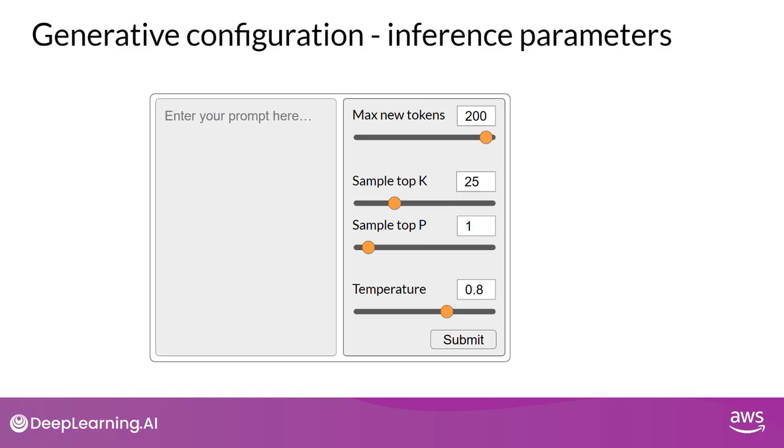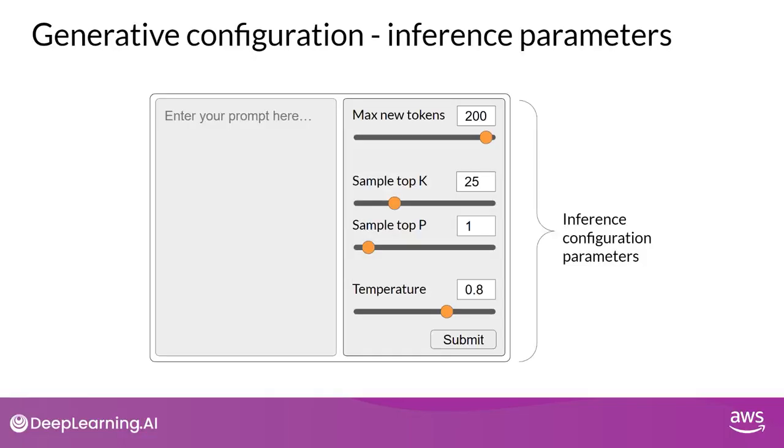In this video, you'll examine some of the methods and associated configuration parameters that you can use to influence the way that the model makes the final decision about next word generation. If you've used LLMs in playgrounds such as on the Hugging Face website or on AWS, you might have been presented with controls like these to adjust how the LLM behaves. Each model exposes a set of configuration parameters that can influence the model's output during inference.